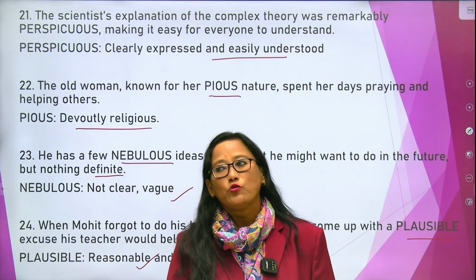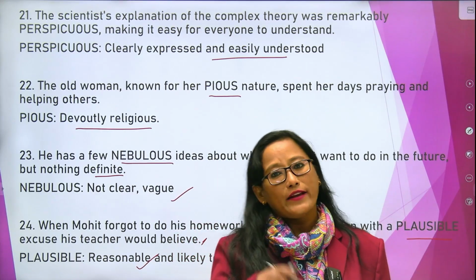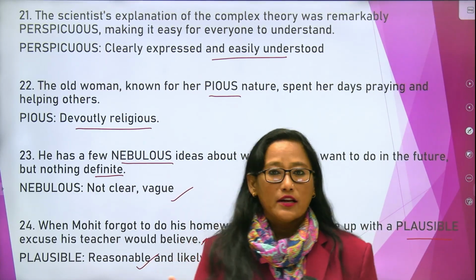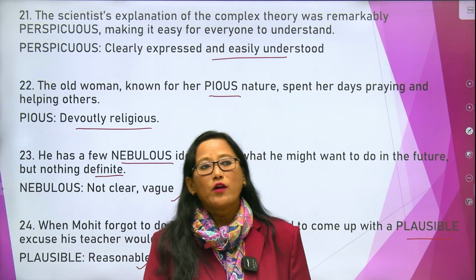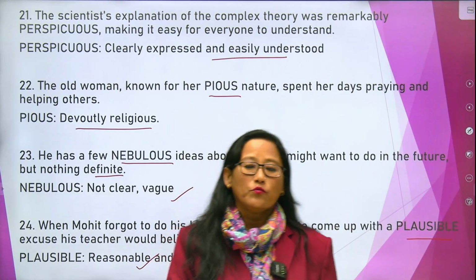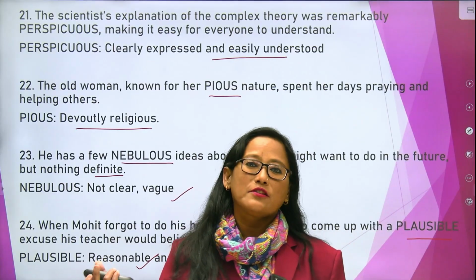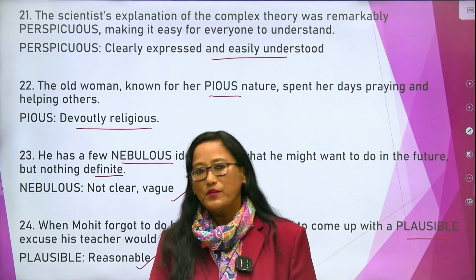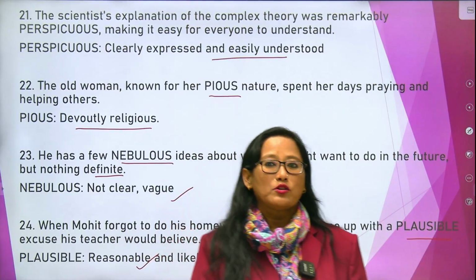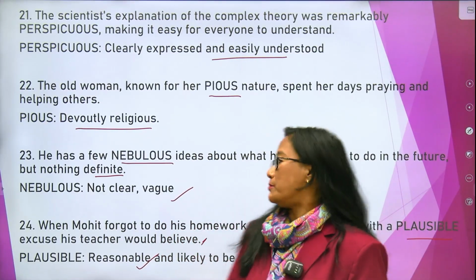So for example, you cannot say that I did my homework but it all disappeared. That is a very implausible response, a very implausible reason. I cannot say that I did my homework but at night it all disappeared. That is very implausible. Plausible means reasonable. So you could have said something reasonable. So what could be the possibility? That is plausible.